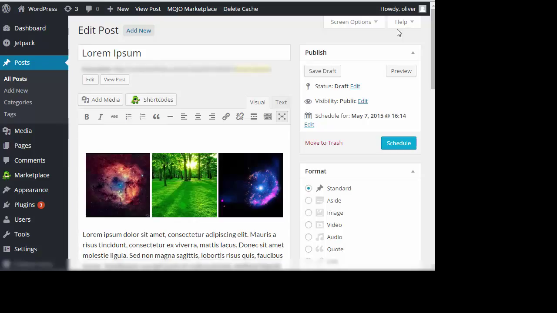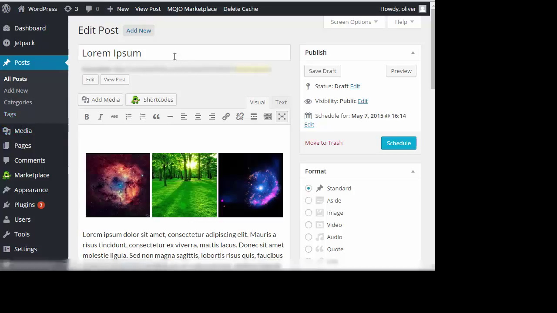In your WordPress site, you can group your posts into categories, or you can add tags to your posts. Now, what is the difference between using categories versus using tags?